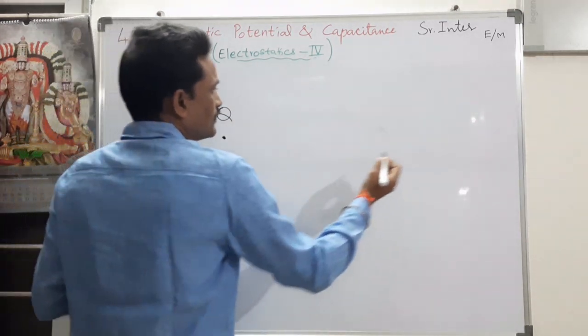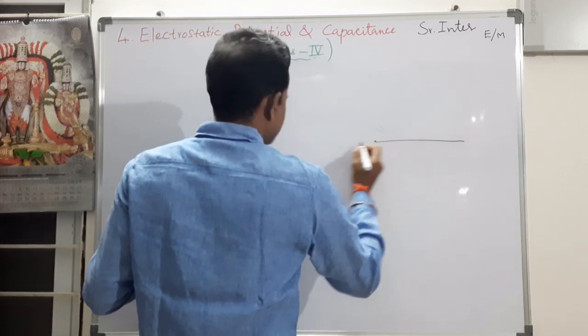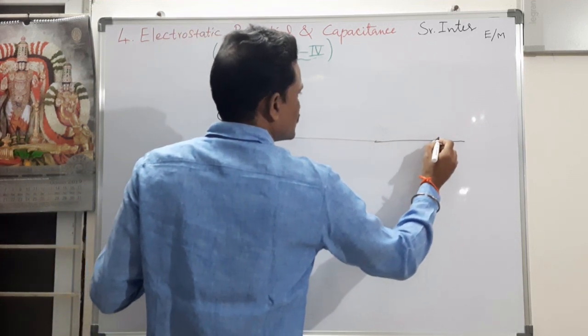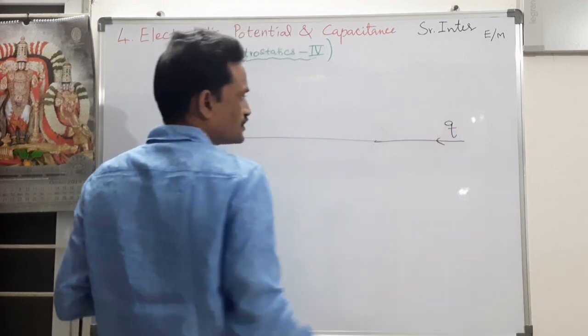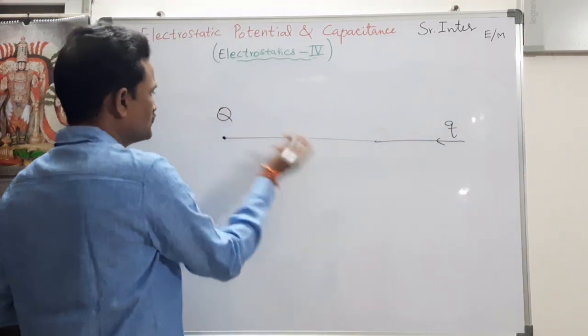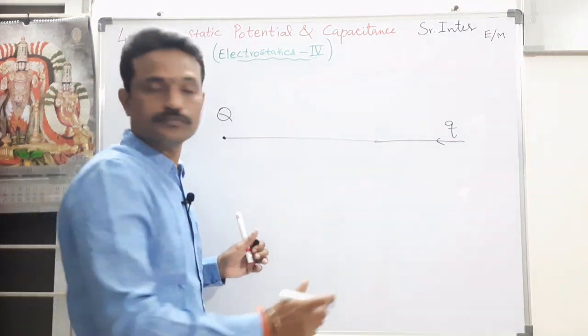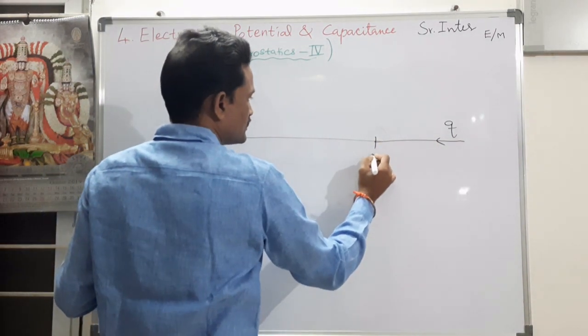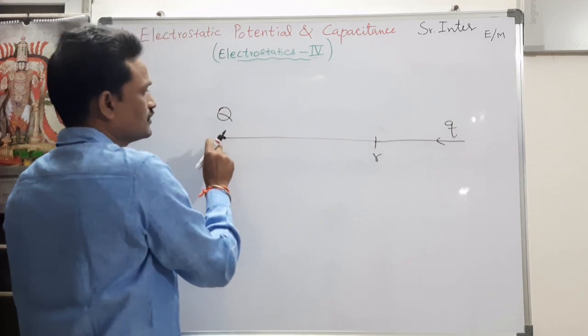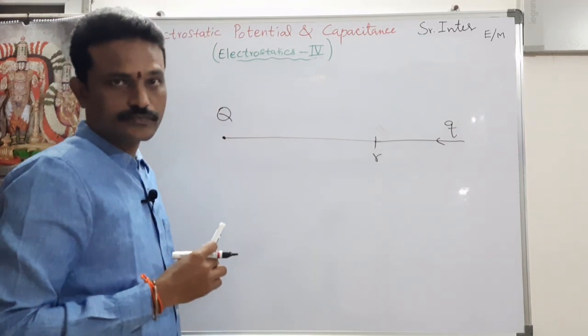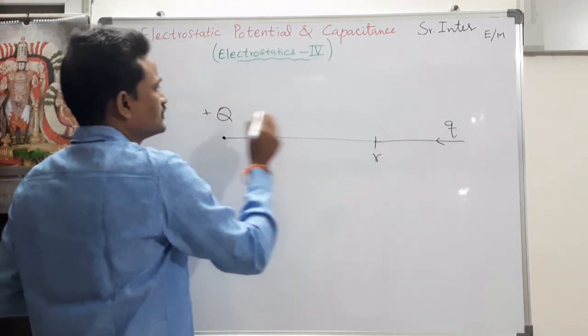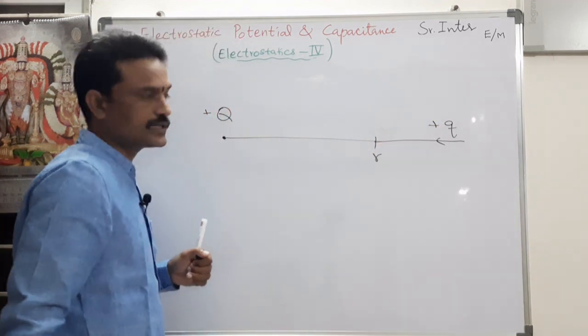Now I am bringing another charge, let us say some charge small q, into the electric field of this one. I want to place this small q at a distance r from the source charge capital Q. Let us say both are positively charged. So what happens?